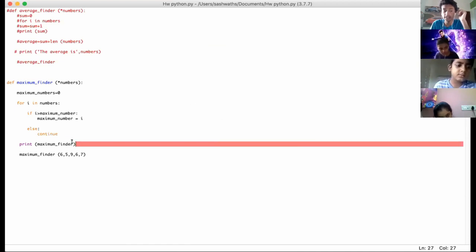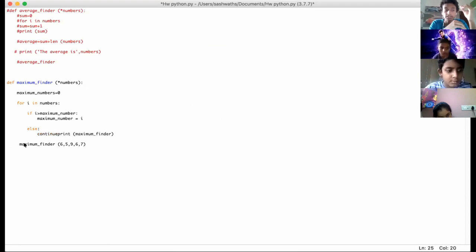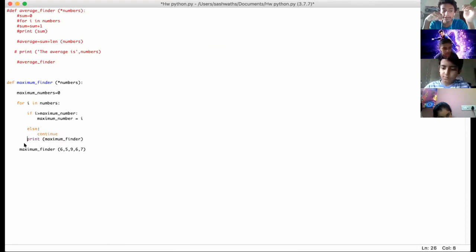So at the end, your last line is actually being indented when in reality you do not want it to be part of the function. You're calling it after your function. So the line below your print statement, your maximum finder, has to be touching the wall. Your print statement is part of the function, so click tab. Exactly. Not twice, just once, because you want it to be part of your function and not your for loop. Does this indentation make sense?